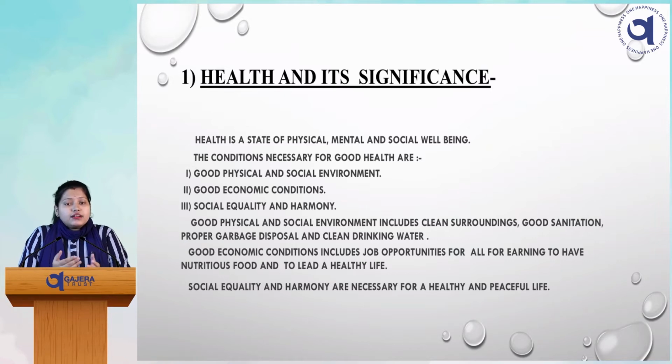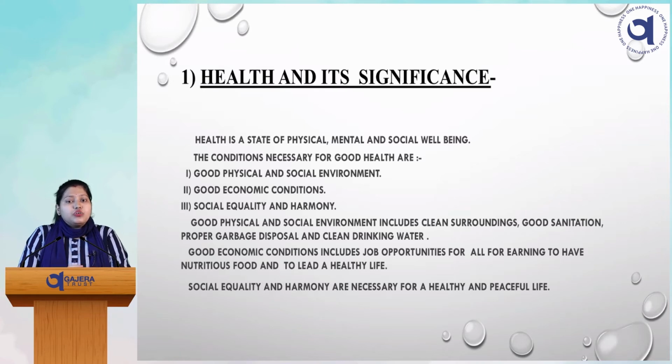So what are the conditions that are necessary for good health? How can we maintain our good health? The first important thing is a good physical and social environment. That includes our clean, hygienic surroundings, good sanitation, proper garbage disposal and clean drinking water. In that manner we can check it for physical awareness.